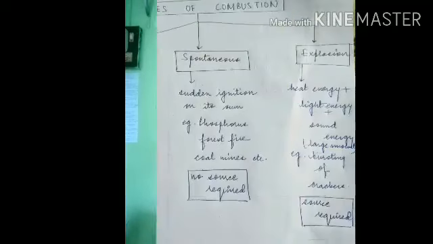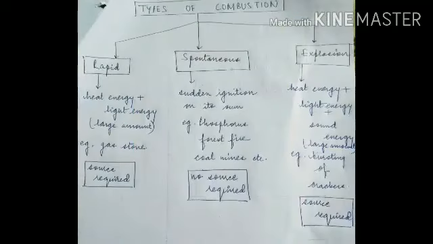Now let us talk about the types of combustion. There are three types: rapid combustion, spontaneous combustion, and explosion. So what is rapid combustion? The name itself tells us, rapid means very fast. A large amount of heat energy and light energy is produced in this type of combustion, and we need a source.